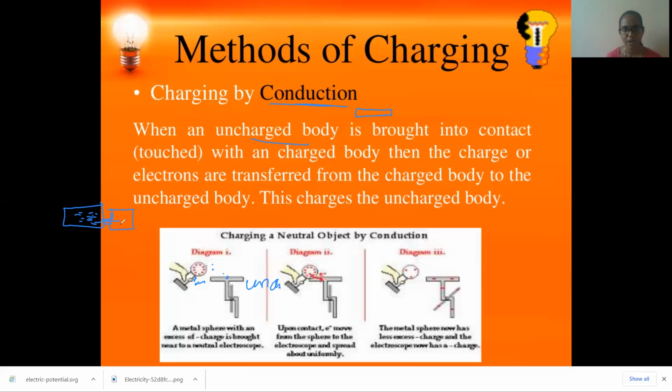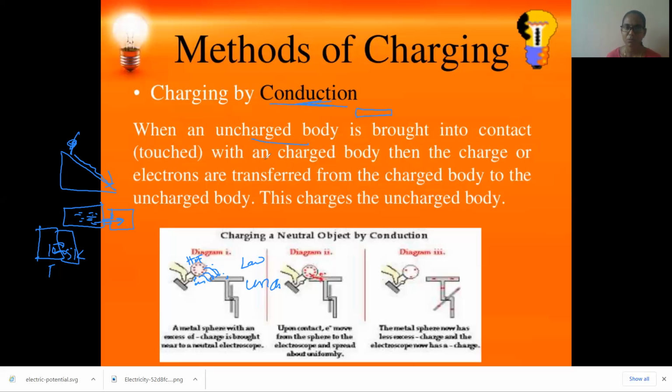All the water will move from higher level to lower level, like that only charges also. Or else you pour the water on a sloping surface. You pour the water, what happens? All this water will come down, right? Or if you connect two temperature boxes, one is at 10 Kelvin, another only 5 Kelvin, what will happen? The heat will flow from here to here, high temperature to low temperature, like that only charges also. When there are high charges in one body and low charges in another body, and they come into contact, that time the charges present in the high charged body will all transfer to the low charged body. So that is what we call charging by conduction.